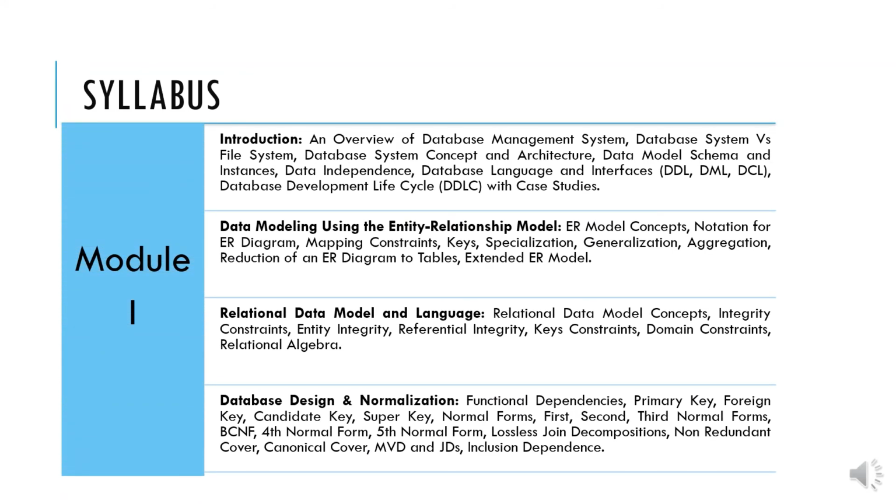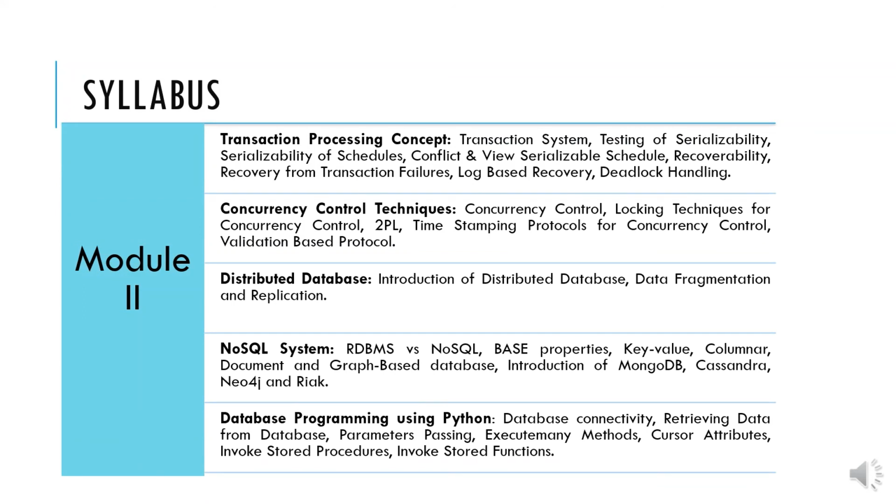Module 1 overview is Introduction to the Database, Data Modeling using Entity Relational Model, Relational Data Model and Languages, and Database Design and Normalization. In Module 2, transaction processing concepts, concurrency control techniques, distributed database, NoSQL system, and database programming using Python.